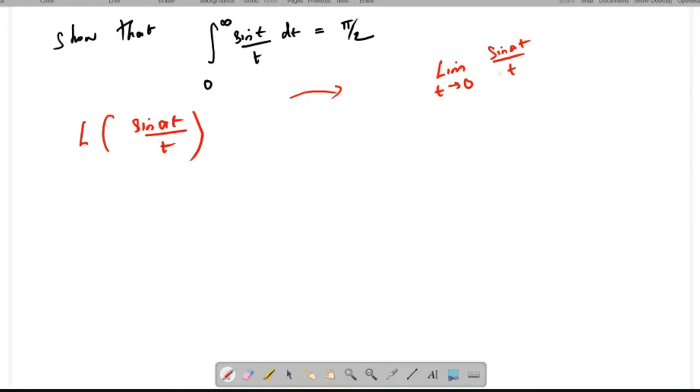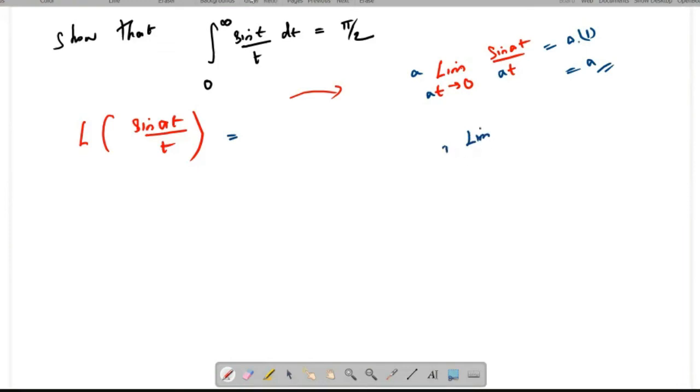You can rewrite this term as a into sin at by at, as t tends to 0. So from that you may get a into 1, which is equal to a. This is finite. So you can apply the previous result.